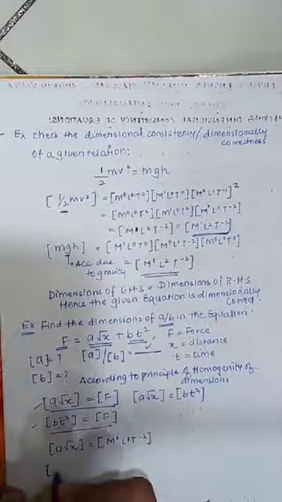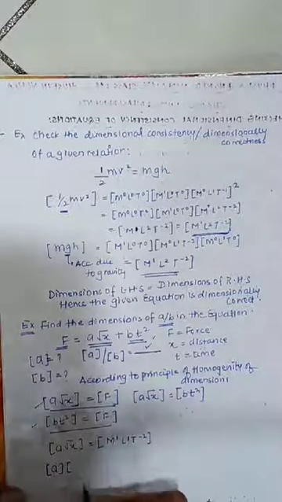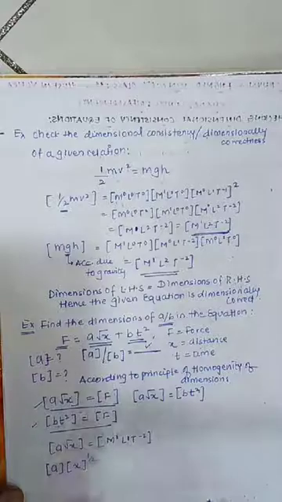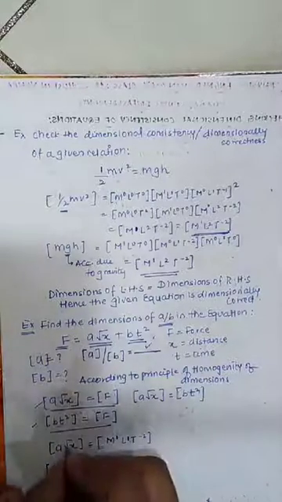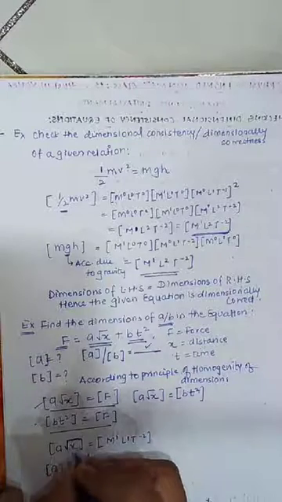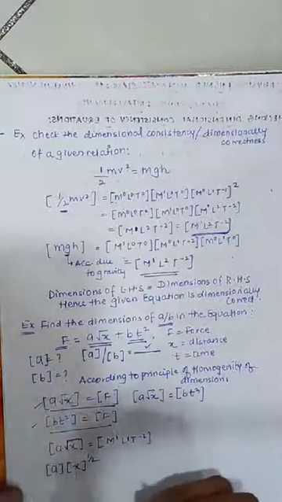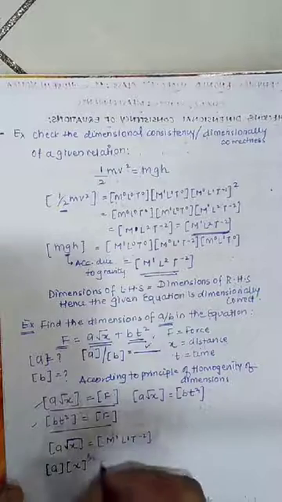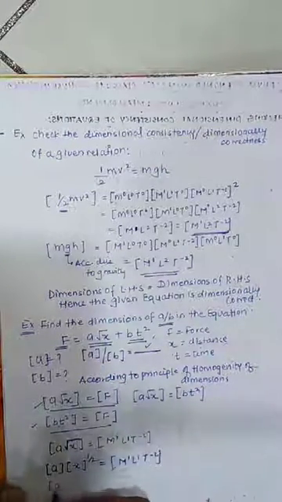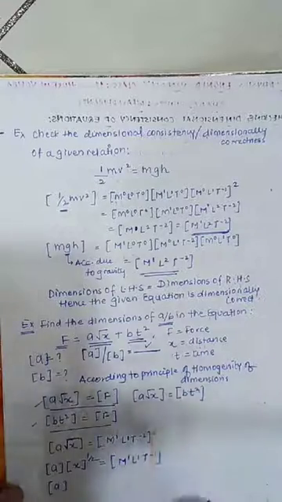Listen, for a you don't know the dimensions, but for x you can write the root as 1 by 2. Its root can be written as 1 by 2, yes or no? And it's only root x, not a root. It's not under root of ax. It's a root x, only x has the root, so x raised to 1 by 2. I can replace the square root by 1 by 2, m1 l1 t minus 2. Till this clear? Also they have told that x is distance.